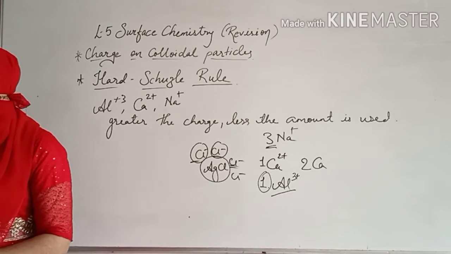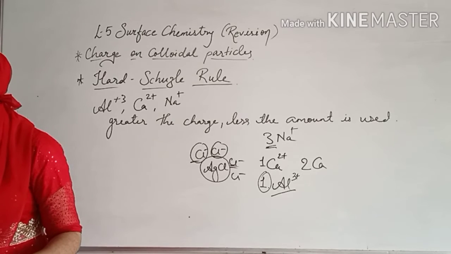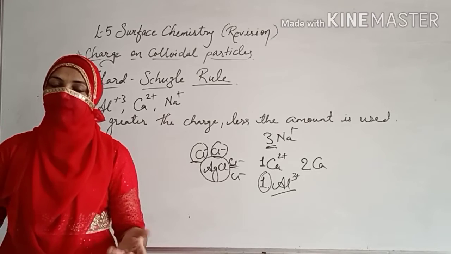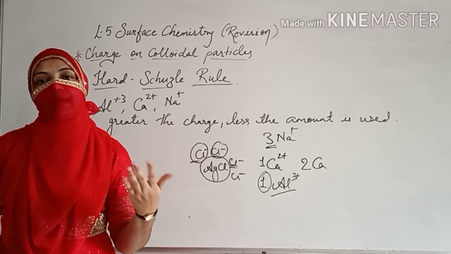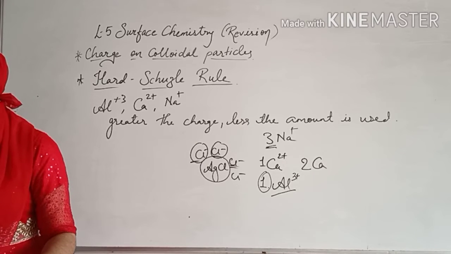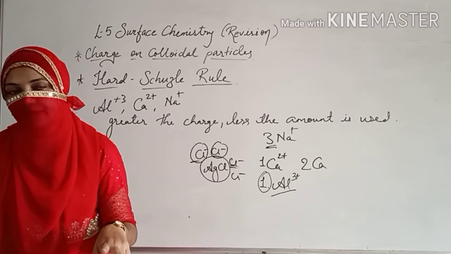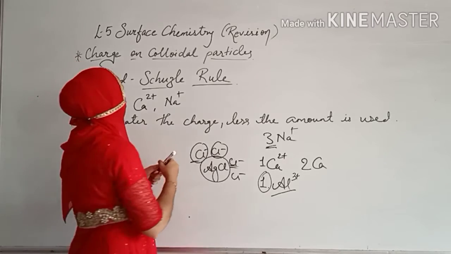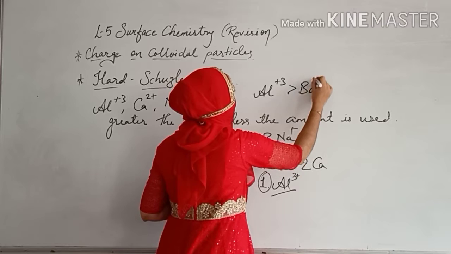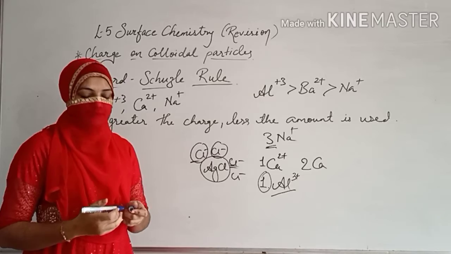I am just reading it. Greater the valence, meaning your charge. Greater the valence of the coagulating ion added to the sol, the greater is its power to precipitate. The greater the charge, the more power it has to precipitate. The coagulation power of some cations is in the order aluminium is greater than calcium is greater than sodium. You can also replace it over here as aluminium is greater than barium is greater than sodium. That is to be common sense used over here.